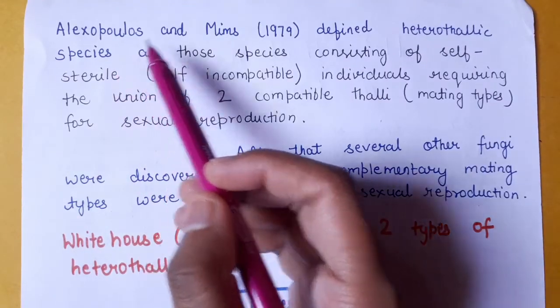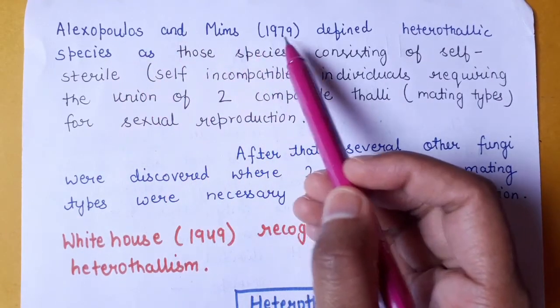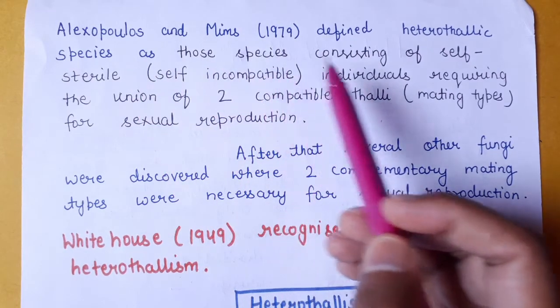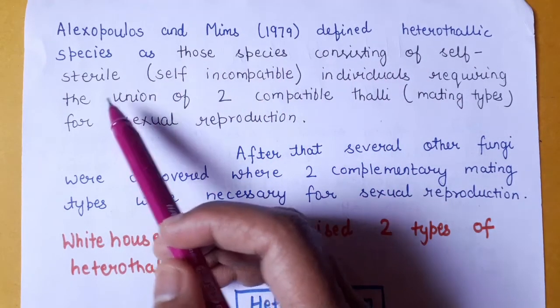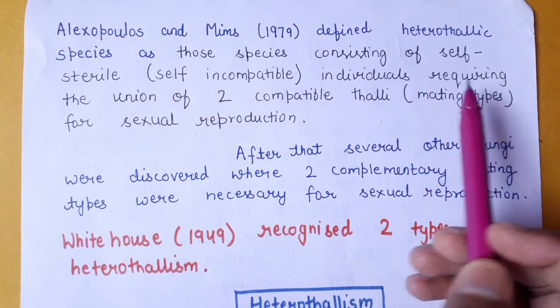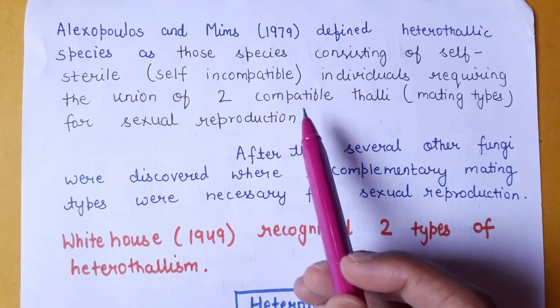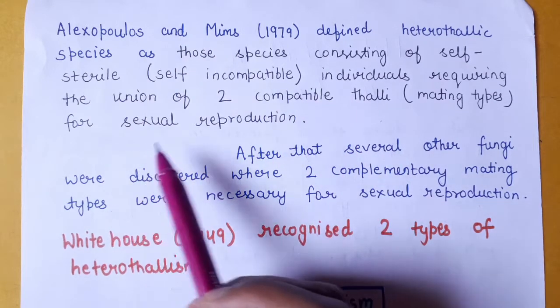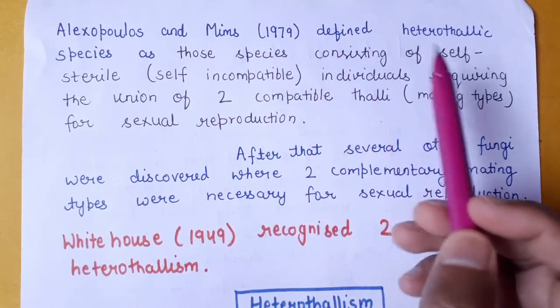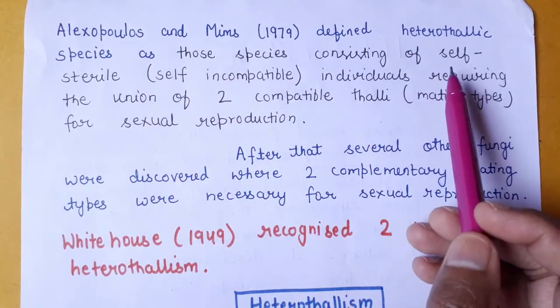Alexopoulos and Mims in 1979 defined heterothallic species as those species consisting of self-sterile or self-incompatible individuals requiring the union of two compatible thalli for sexual reproduction. So according to them, heterothallic species are self-sterile.